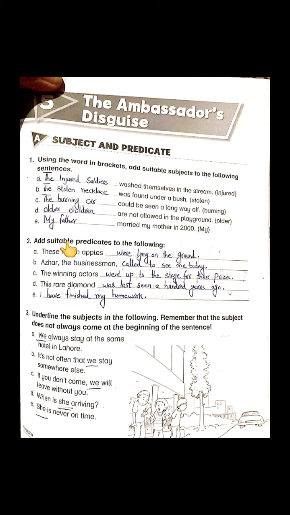Students, the next activity is about predicates, that is, add suitable predicates to the following. You remember in our book we just underlined the predicates, but here they want us to make predicates from ourselves. So let's recall about predicates: predicates are the part of a sentence containing a verb and stating something about the subject, right?